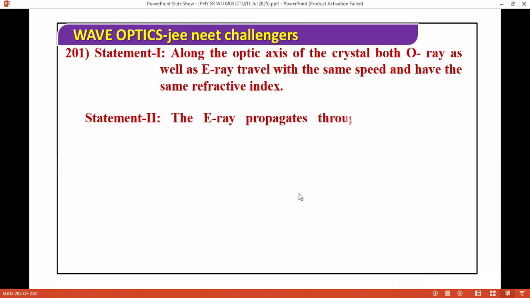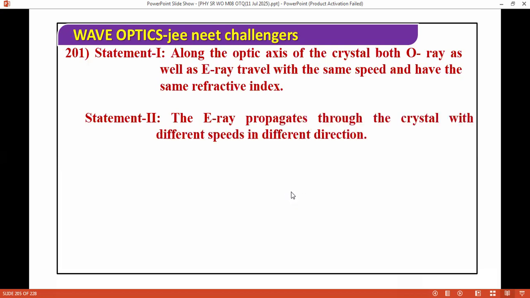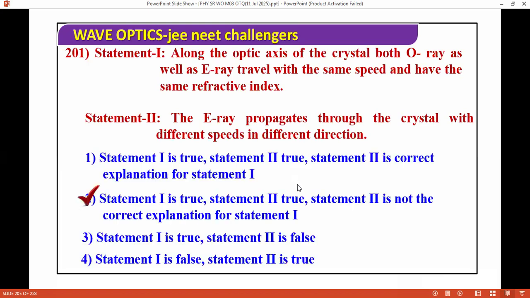Along the optic axis of the crystal, both the O ray as well as the E ray travel with the same speed and have the same refractive index. The E ray propagates through the crystal with different speeds in different directions. So we have the options, and the correct answer for this is both are true.